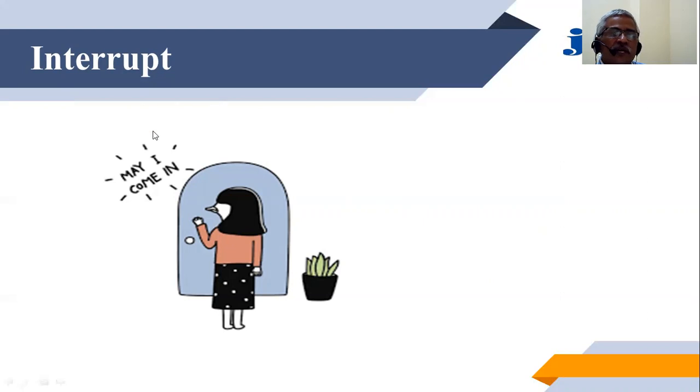So this mechanism of interrupt is clarified through this slide, wherein a device or a person wishes to interact with the controller, the person who is on the other side of the door.